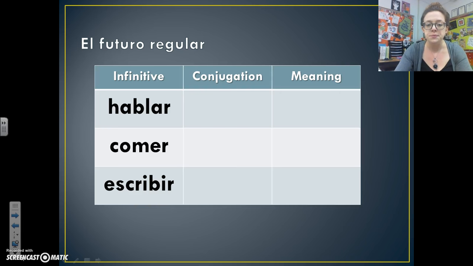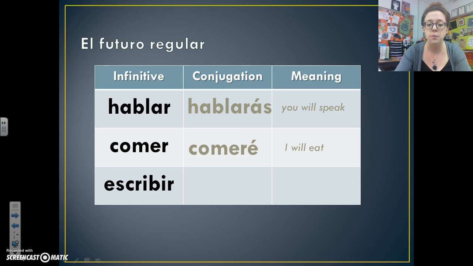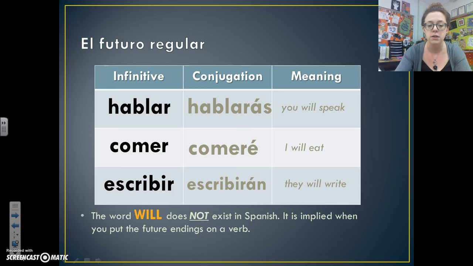Okay, so hablar is hablarás in the tú form, and that means you will speak. Comer is comeré in the yo form, and it means I will eat. And escribir is escribirán, they will write. Okay, so notice that I'm just adding, again, those endings to the infinitive of the verb. I'm not taking off anything of the infinitive, okay? So the word will does not exist in Spanish. It is implied whenever you put the future endings onto these verbs, okay? So this is you will speak, I will eat, they will write.